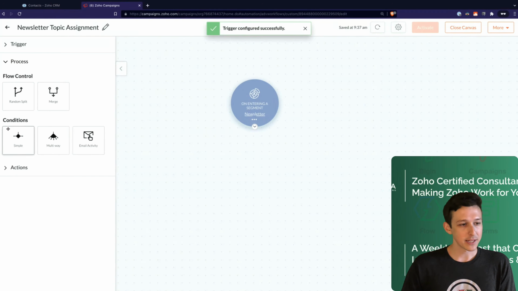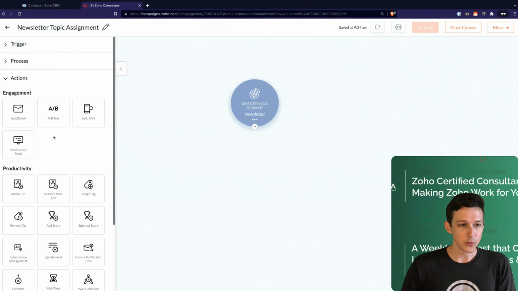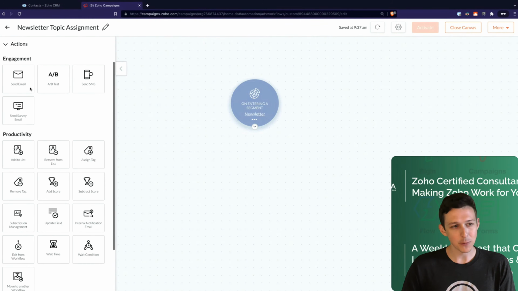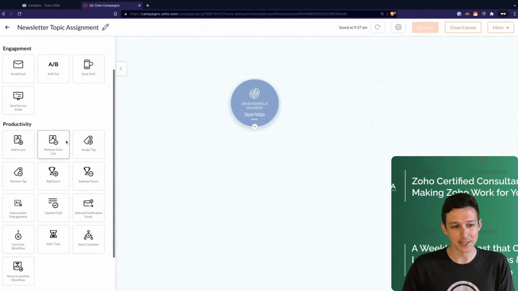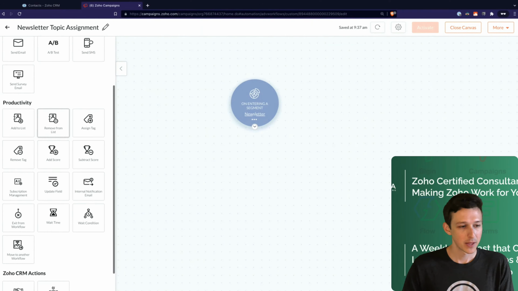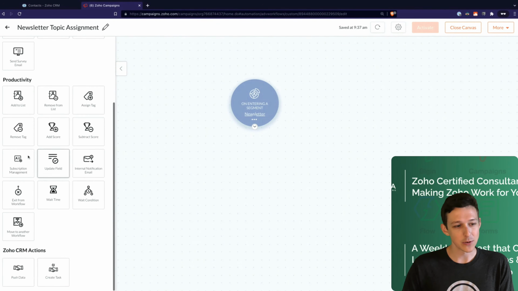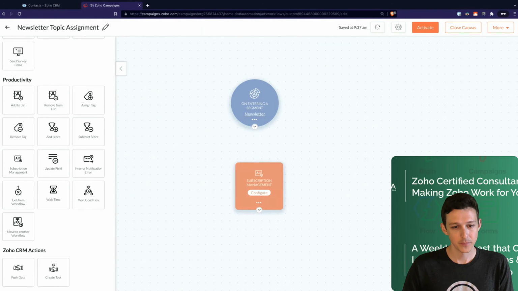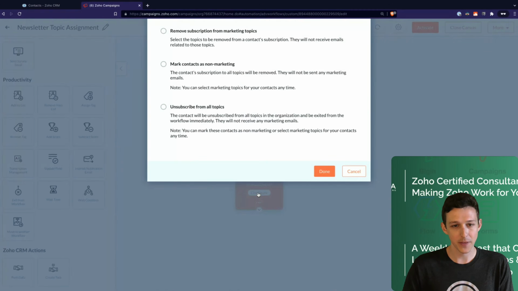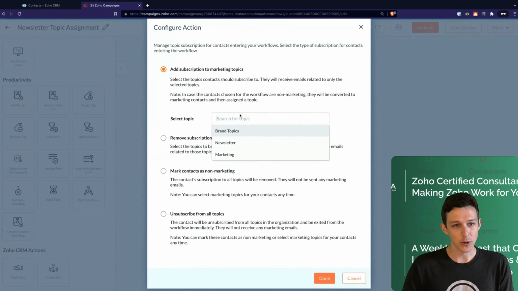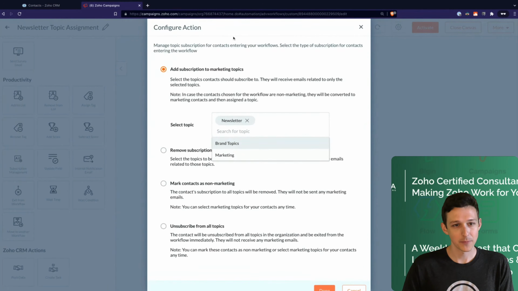And now we need to tell it what we want it to do when they enter this segment. Again, we could send emails, we can send SMS, but that's not what we want to do here. All we really want to do is go into the subscription management option. We'll configure that, and we want to associate them with a topic, right?